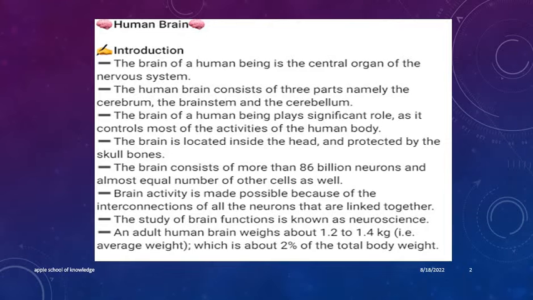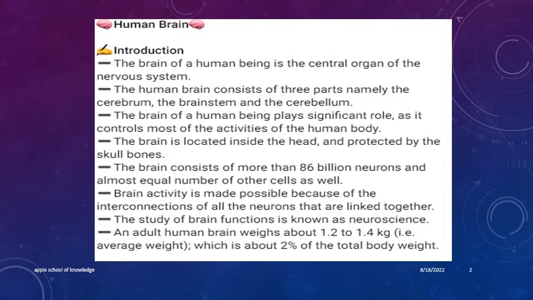The brain consists of more than 86 billion neurons and almost an equal number of other cells as well. Brain activity is made possible because of the interconnections of all the neurons that are linked together. The study of brain functions is known as neuroscience. An adult human brain weighs about 1.2 to 1.4 kilograms, i.e. average weight, which is about 2% of the total body weight.